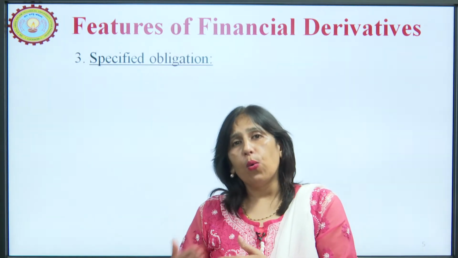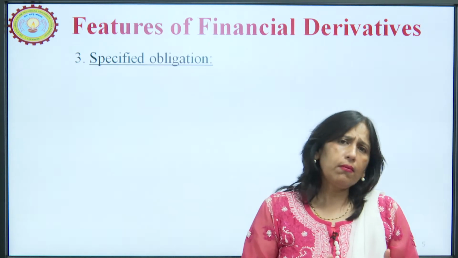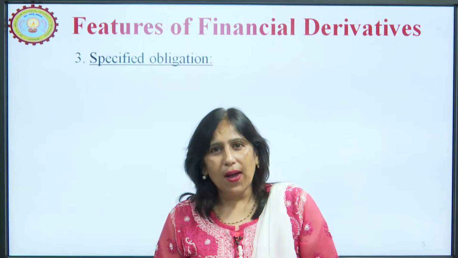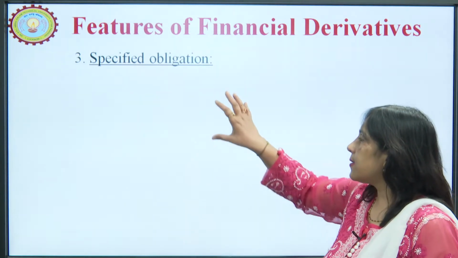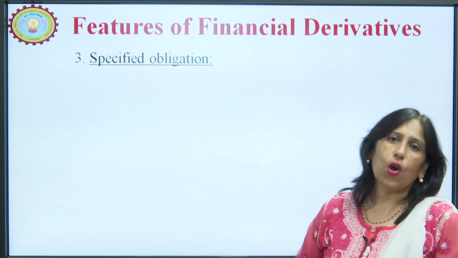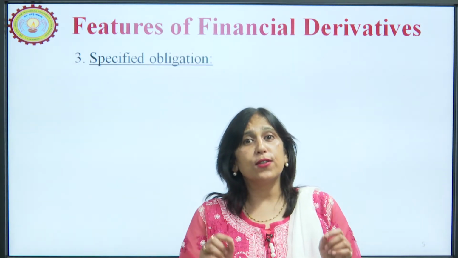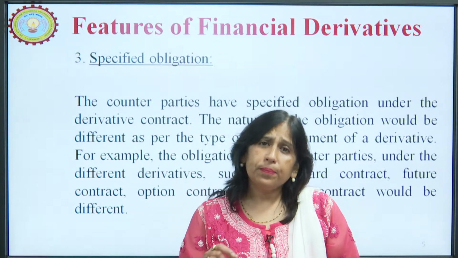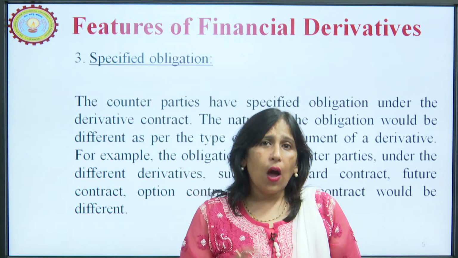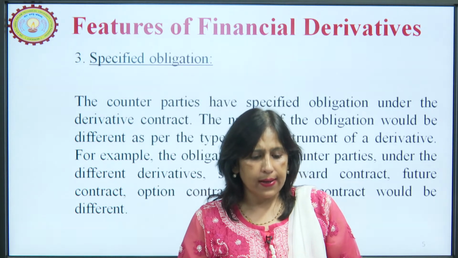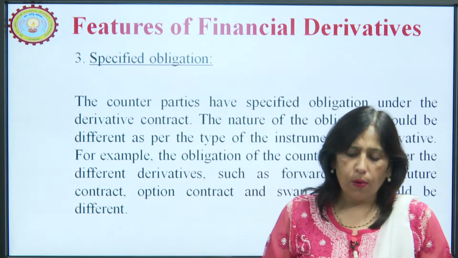The nature of a forward contract is different from the nature of a futures contract. The parties entering into the contract have certain roles and obligations which have to be performed. The counterparties in this contract have to perform.